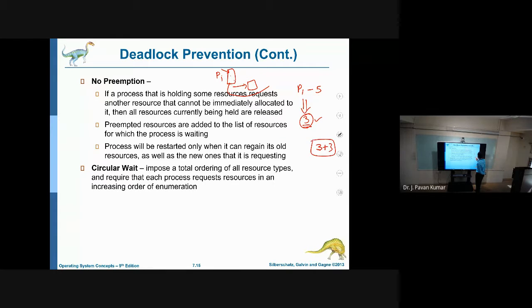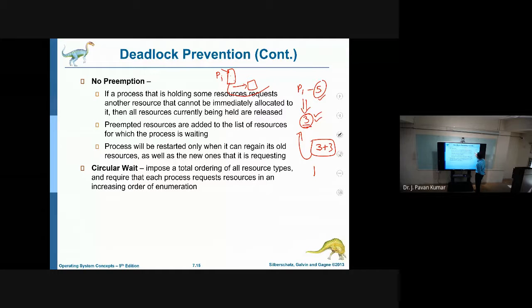Whenever the available ones are greater than or equal to the required one, then all of them can be allocated to process P1. Consider we have only one resource after allocating 3 resources to P1.